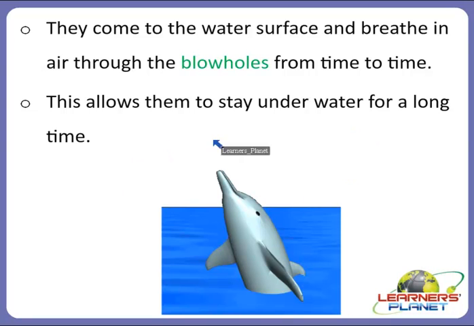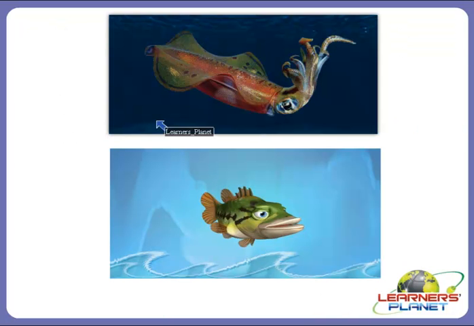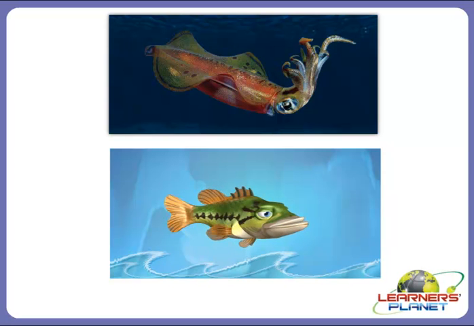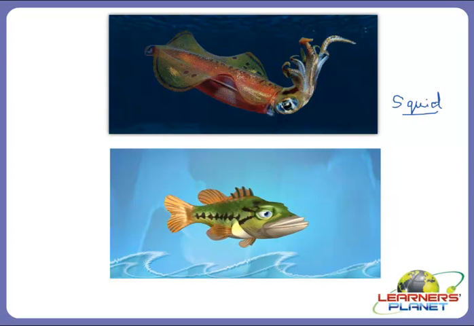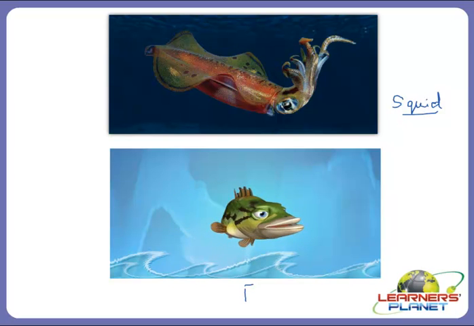Right? So that is about dolphins and all such animals. And this is one more beautiful image of squid. Squid are not of only one color, they are of various different colors.